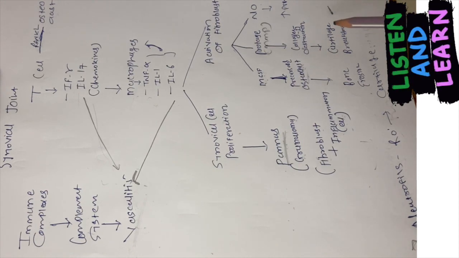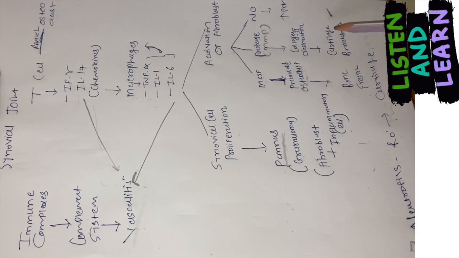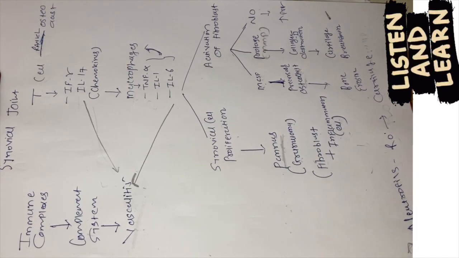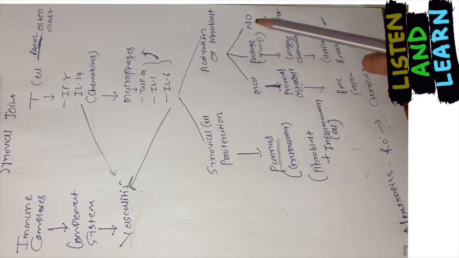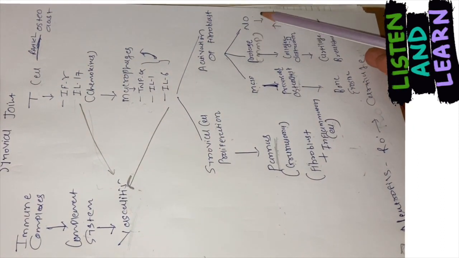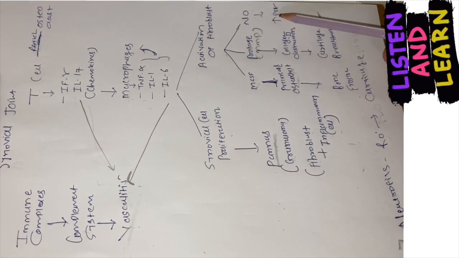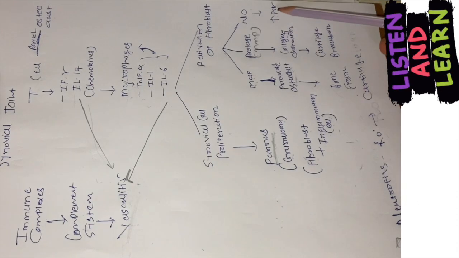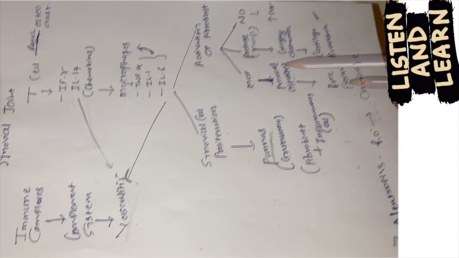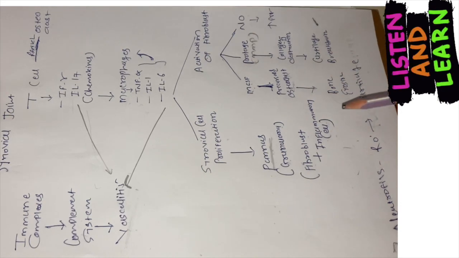It is responsible for cushioning during movement, right? So without cartilage, bones will rub against each other, right? And they'll cause further damage. Okay. Now they also stimulate the release of nitric oxide, and we know nitric oxide is responsible for dilation, and that increases the permeability, so that more inflammatory cells will enter the synovial cavity.